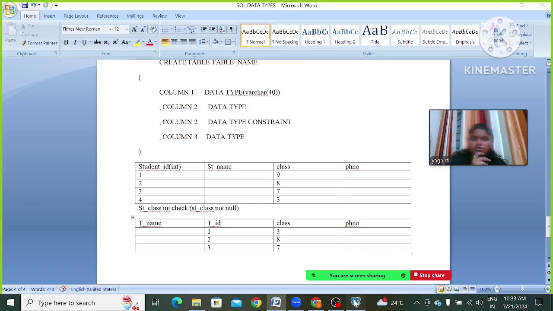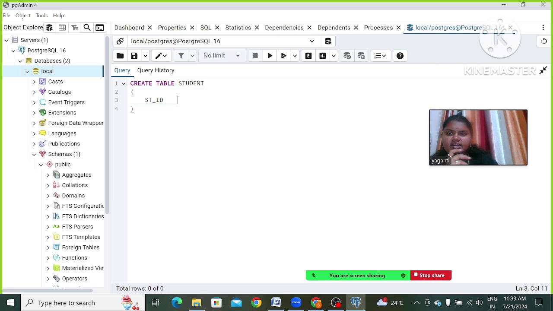Now I'm going to create some table, right? I mentioned that before. For creating a table, we have some syntax. See, create table, table name. Create table. Table name, I'm going to take student.